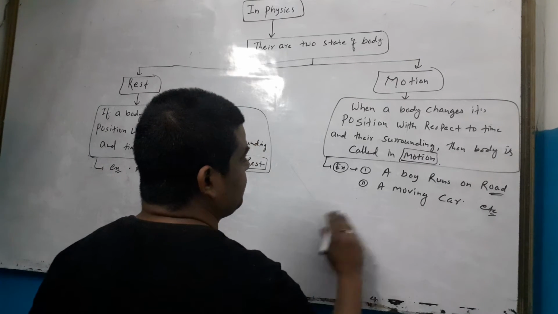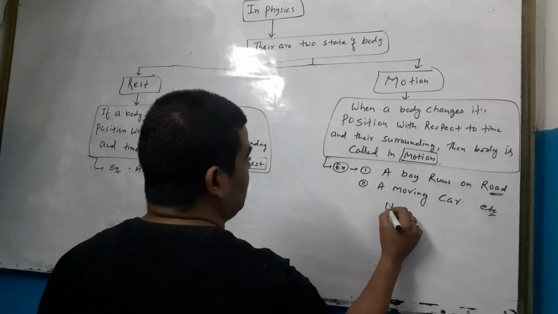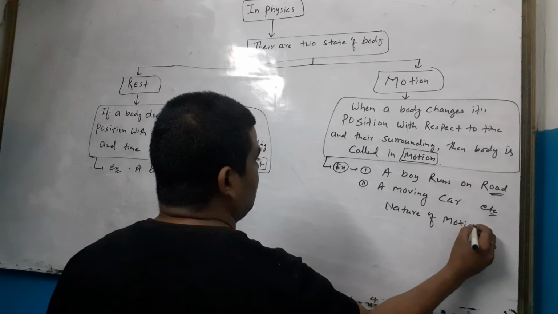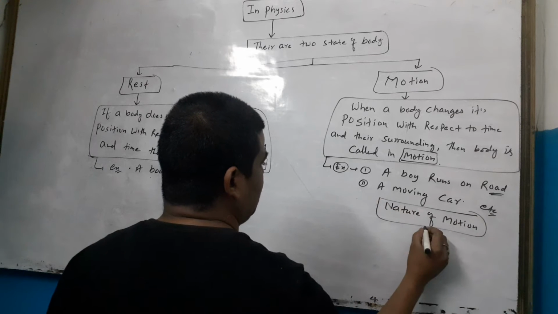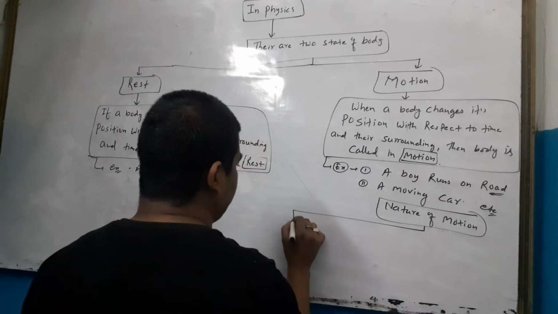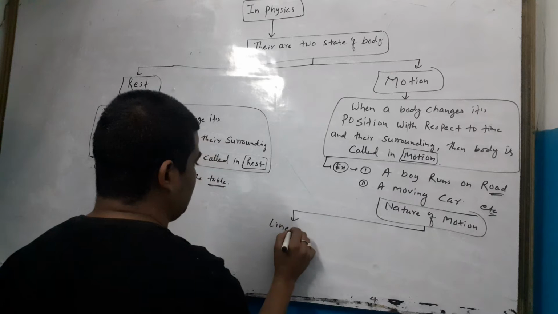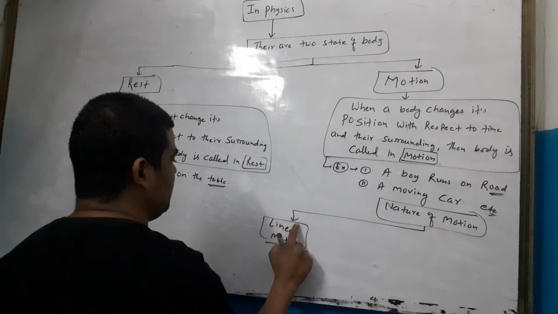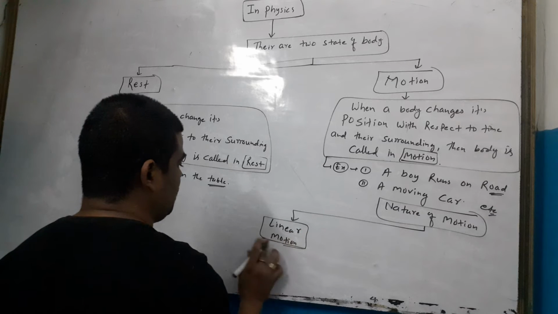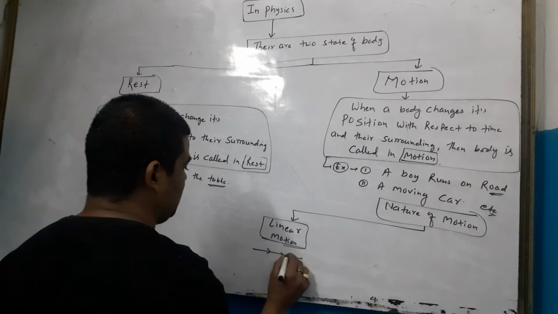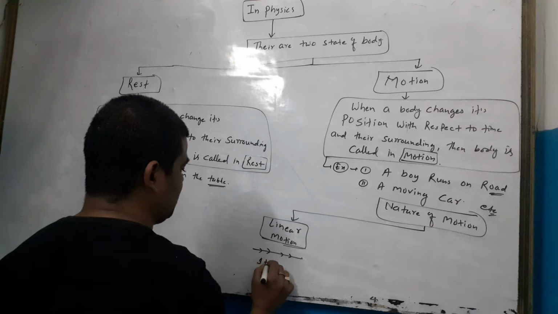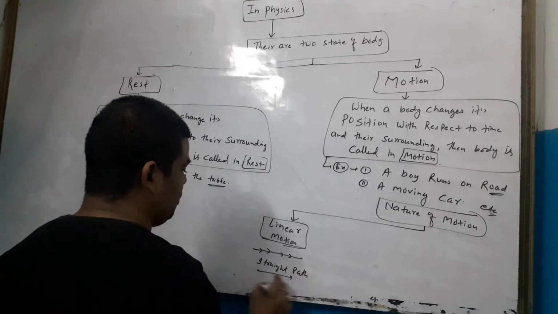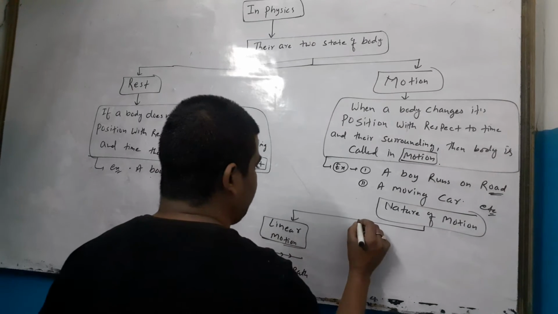Next, nature of motion. Linear motion. Linear motion is what? When a body moves in a straight path. When a body moves in a straight path, it is called linear motion.